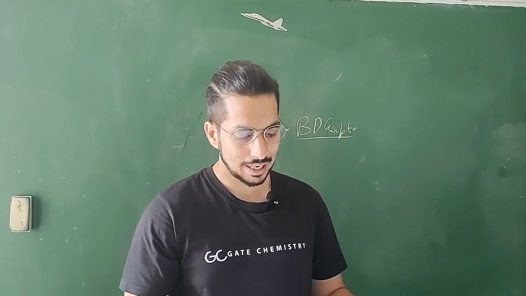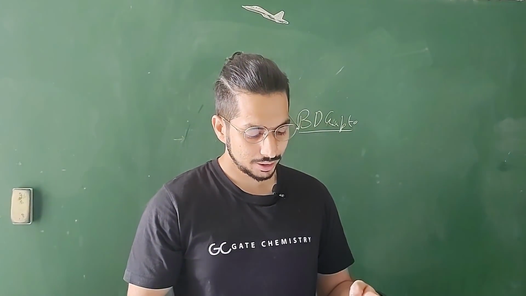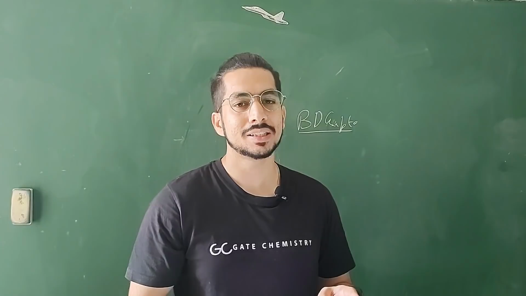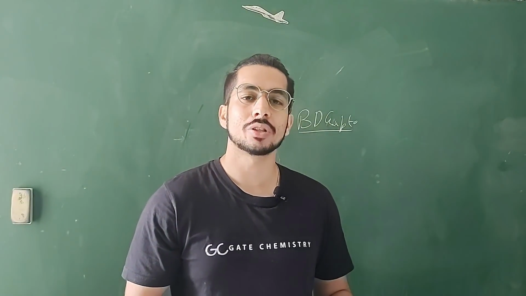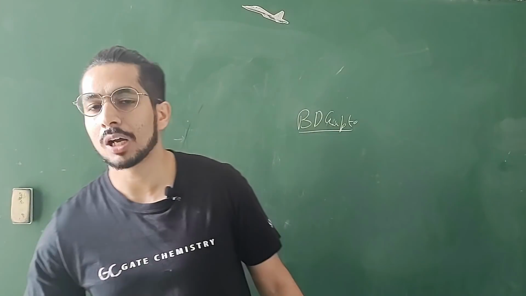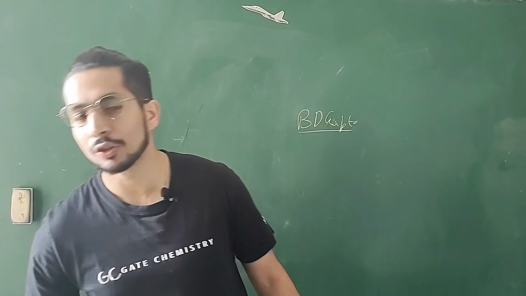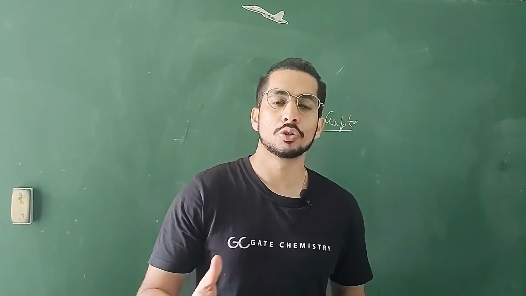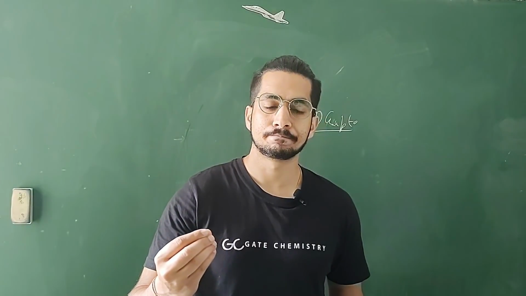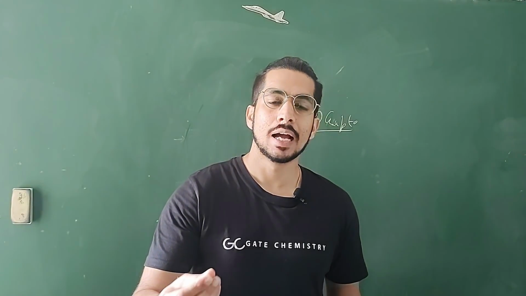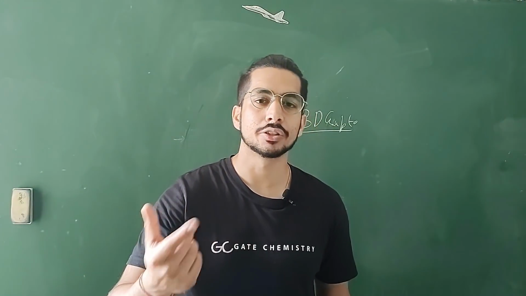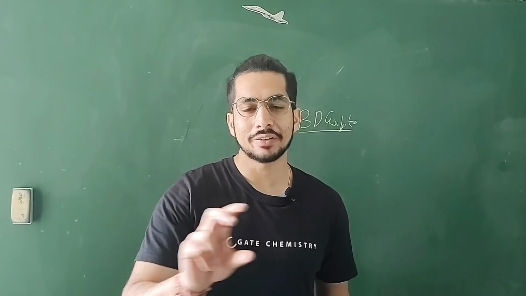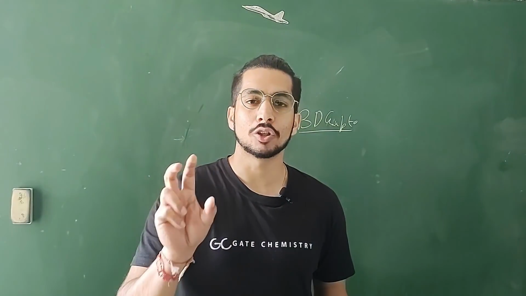Then the next thing that we have is, if I talk about physical chemistry for a bit. In physical chemistry, do atomic structure really well. Like for example, Lyman-Balmer series, we tend to ignore these topics. Then you have the hydrogen atom, Bohr's model, right? And calculating the energy and the radius of the Bohr's model. So these questions I have seen are coming in the GATE examination from the atomic theory part.